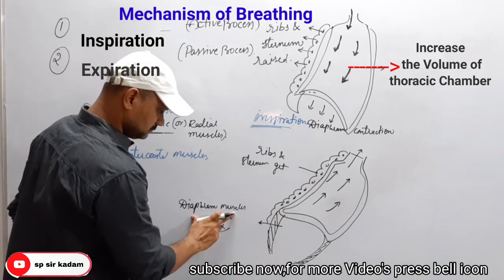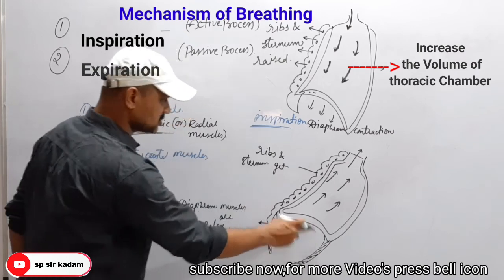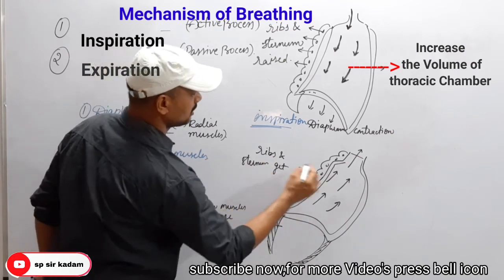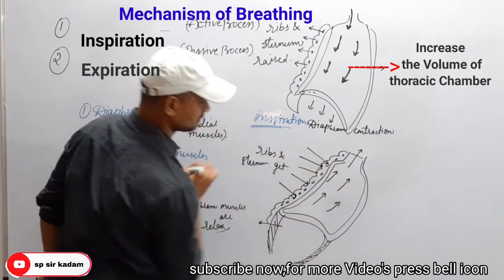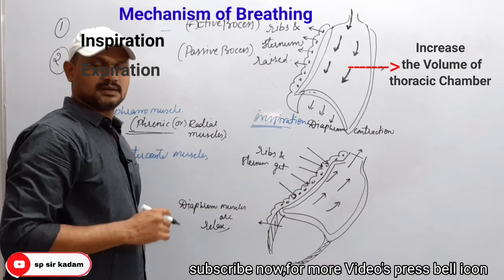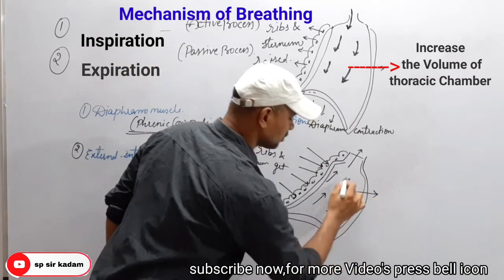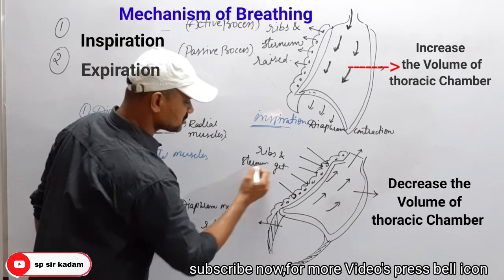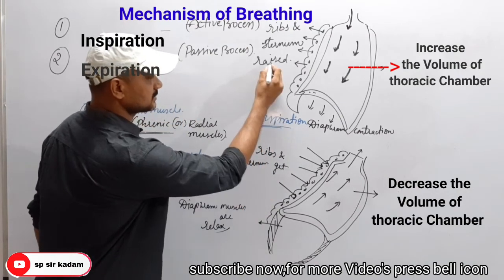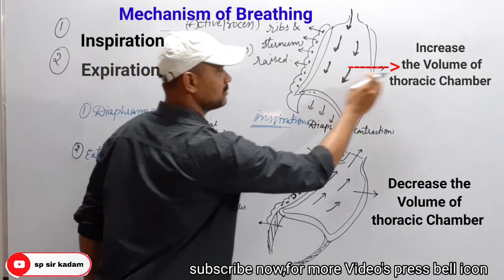Here the diaphragm takes its original position, and ribs and sternum also take their original position. It means the volume of the thoracic chamber decreases. Why? Because ribs and sternum were raised and the diaphragm contracted, so the volume of the thoracic chamber was increased.